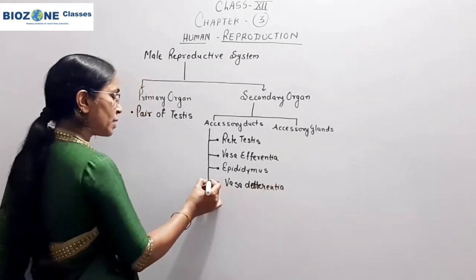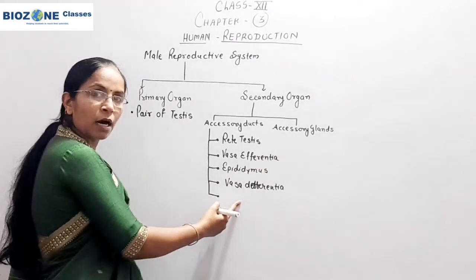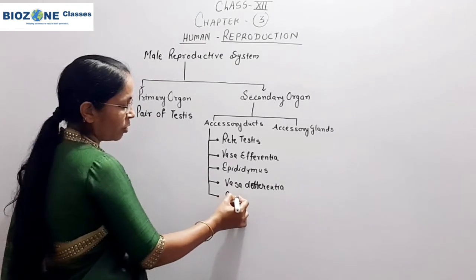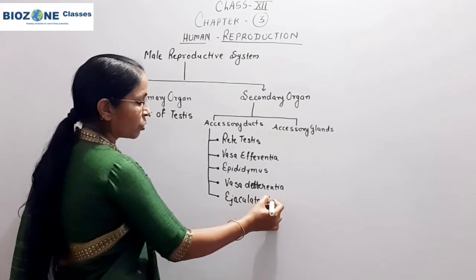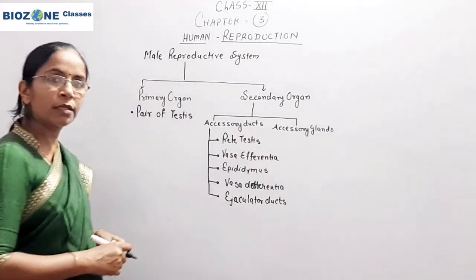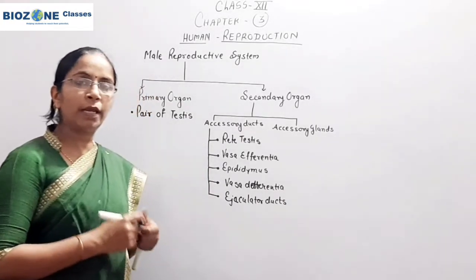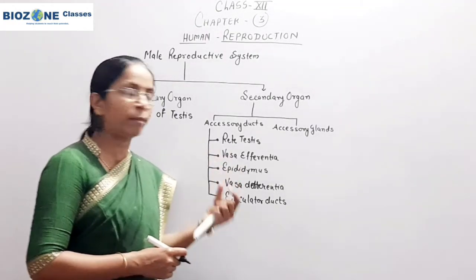With this vasa deferentia, the ducts of the accessory glands come in contact and are responsible for the formation of the ejaculatory duct. So these are the accessory ducts.